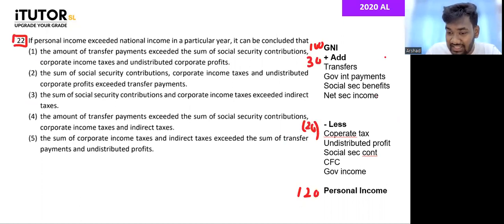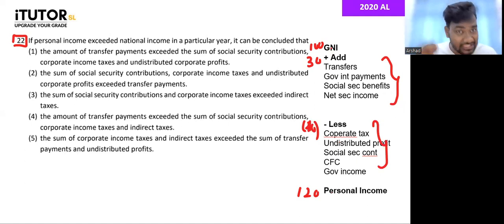So whatever we added is more than whatever we deducted. Therefore, personal income will be higher than national income.